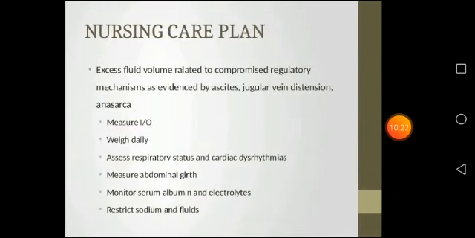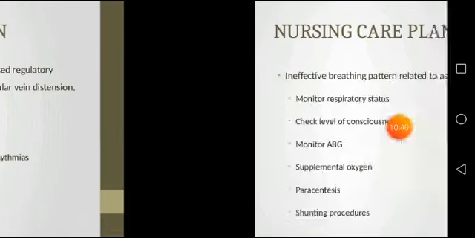The nursing care plan. Excess fluid volume related to compromised regulatory mechanism as evidenced by ascites, jugular vein distension, anasarca. Measure the intake and output, weigh daily, assess the respiratory status and cardiac dysrhythmia, measure the abdominal girth, monitor serum albumin and electrolytes, restrict sodium and fluid.